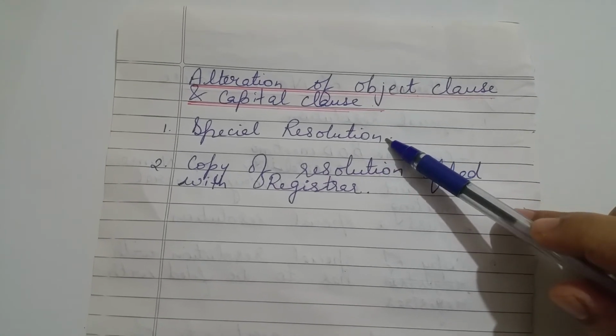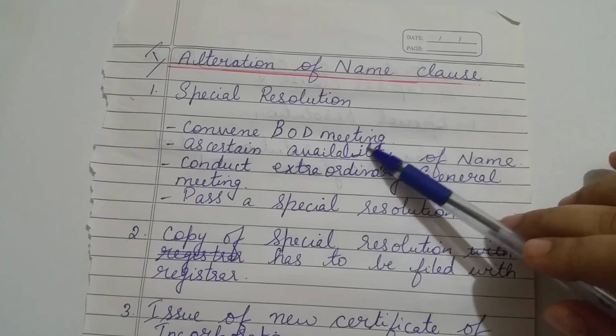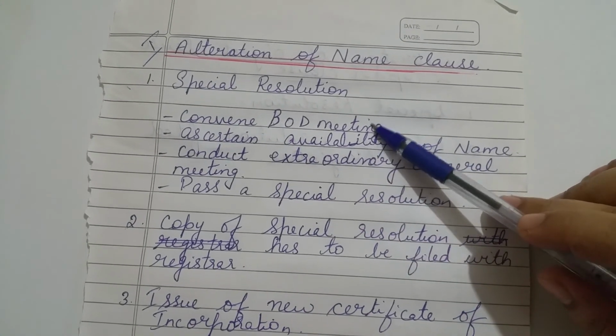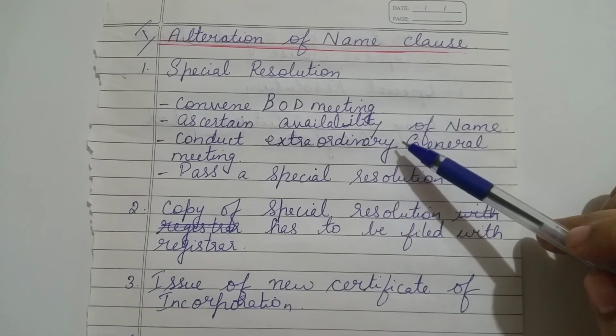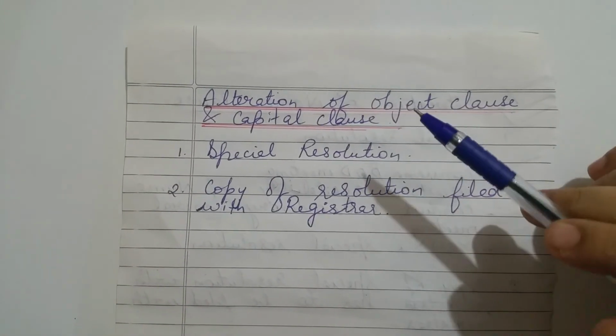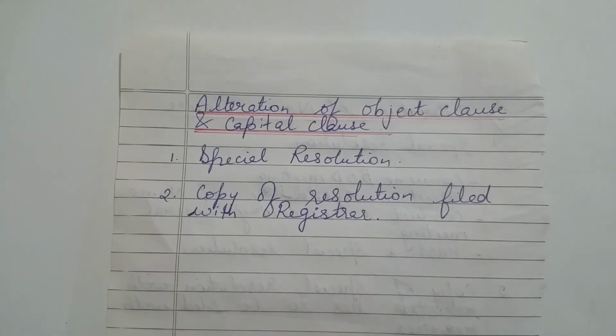The formalities for completing the special resolution are just similar to how we studied under the name clause. That is, first a meeting of the board of directors will be convened. Then in that meeting, you will decide the date to conduct the extraordinary general meeting, and in the extraordinary general meeting of the shareholders, the special resolution should be passed by the shareholders. Once the special resolution has been passed, a copy of the resolution should be filed with the registrar.